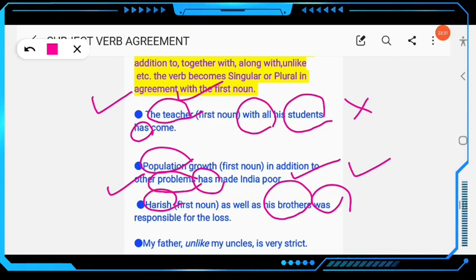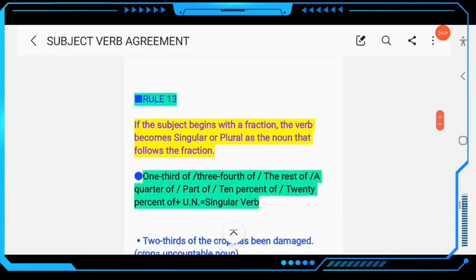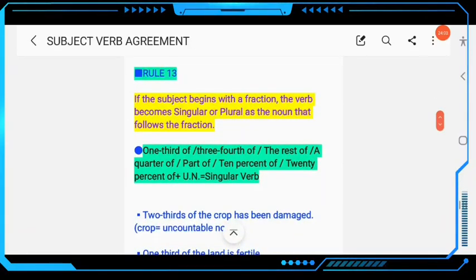Then next, my father, unlike my uncles, is very strict. Here the second noun, uncles, is plural and the first noun, father, is singular. So we have to follow the first noun: is very strict. Clear? Then next, come to rule number 13.